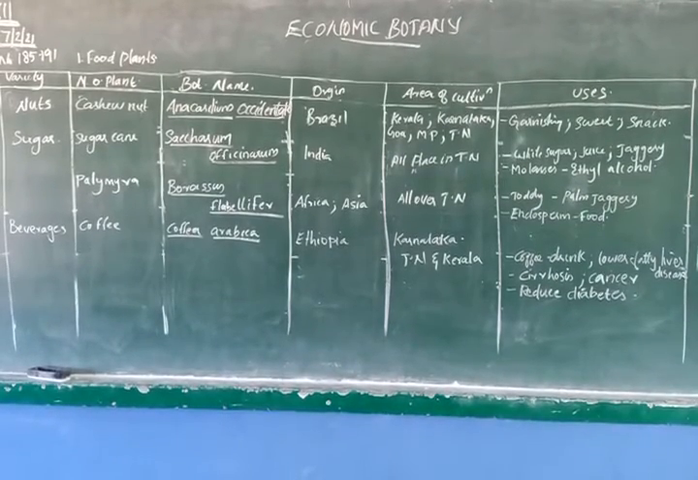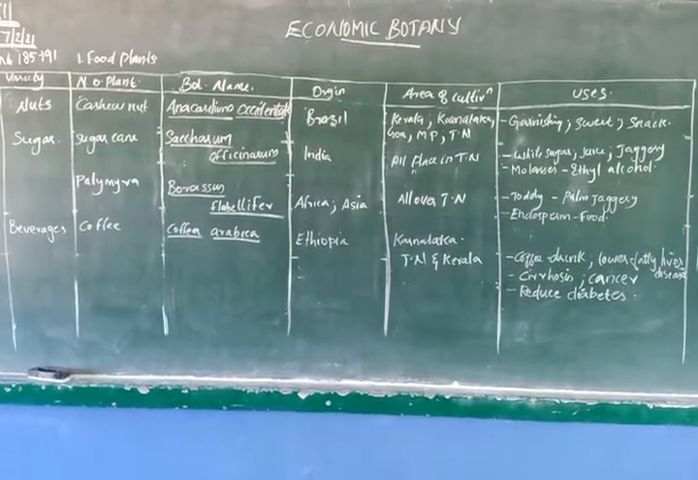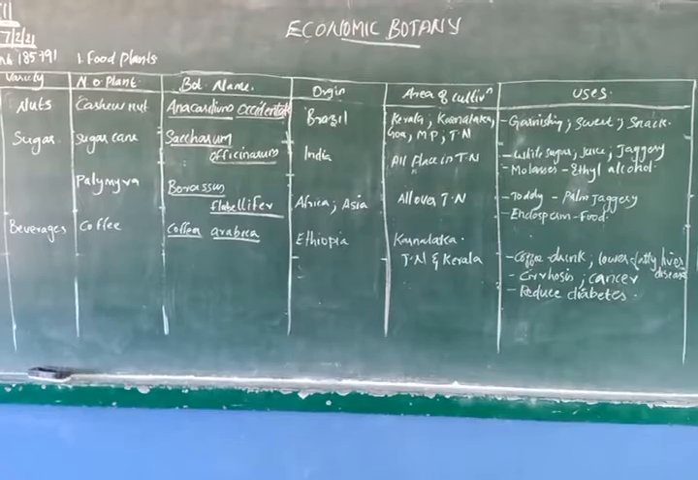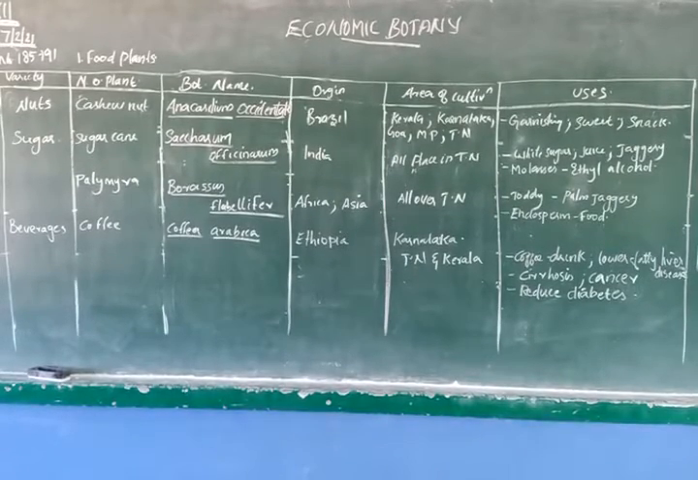So the next variety is nuts. You know nuts, cashew nuts. The botanical name is Anacardium occidentale, and the origin of cashew nut is in Brazil. The area of cultivation is Kerala, Karnataka, Goa, Madhya Pradesh and Tamil Nadu. Mainly south.